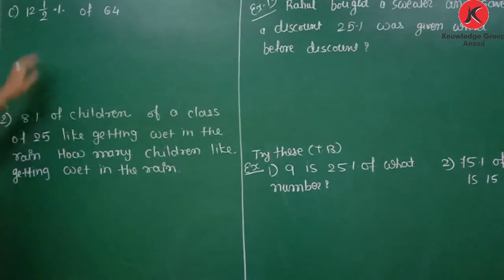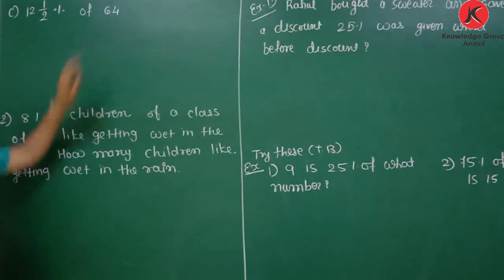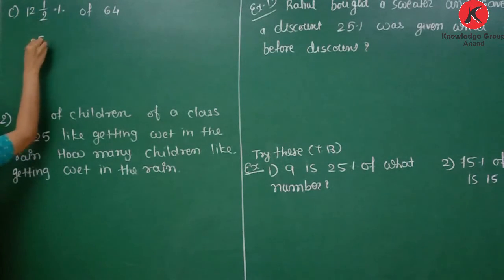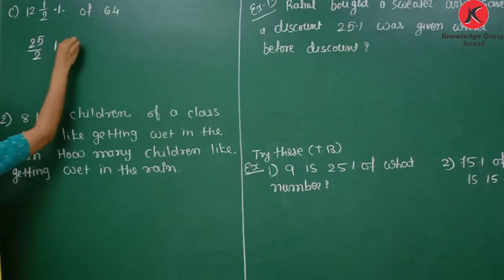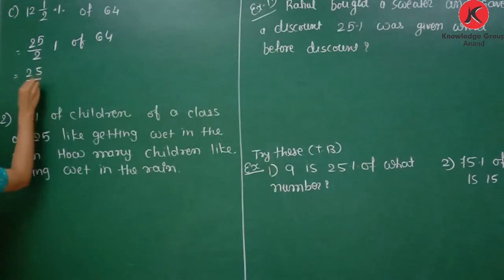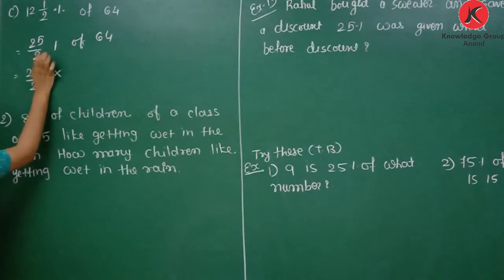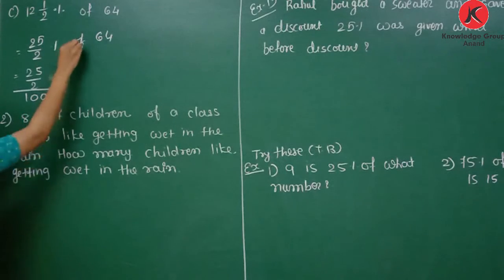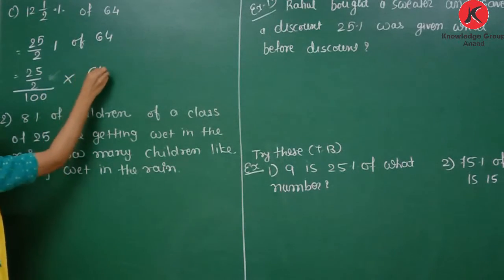Now next one, 12 1 by 2% of 64. So 12 1 by 2 is 2 times 12 is 24, plus 1, 25 by 2% of 64. So 25 by 2 percentage means it is divided by 100, of means multiplication, 64.